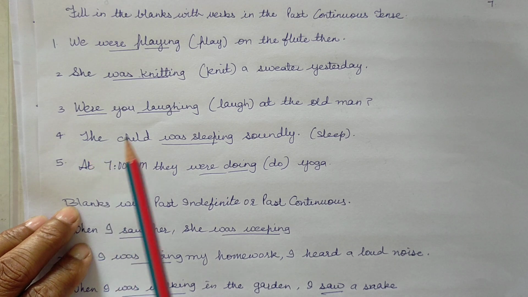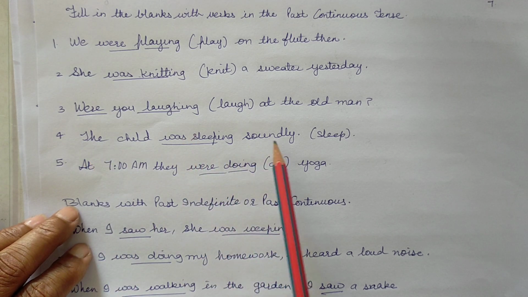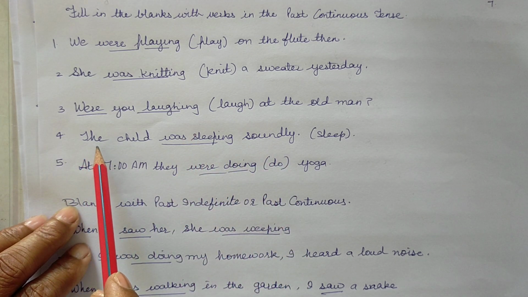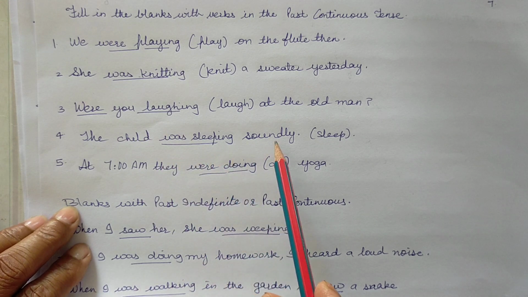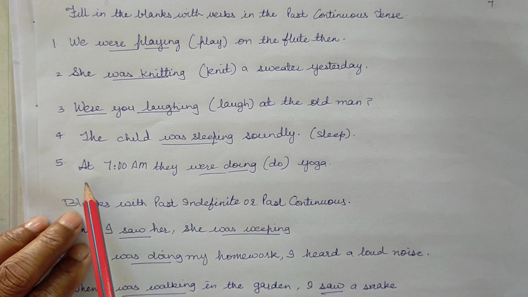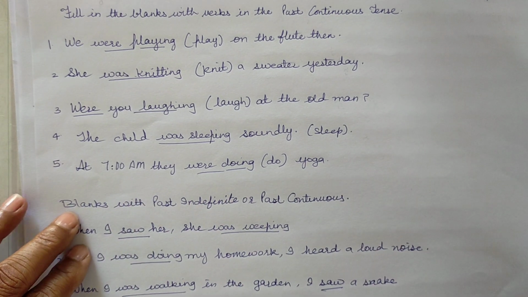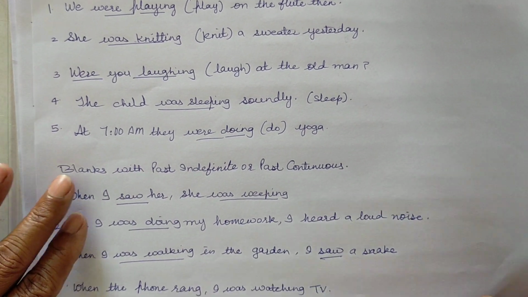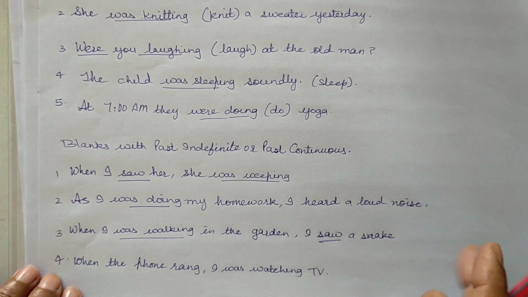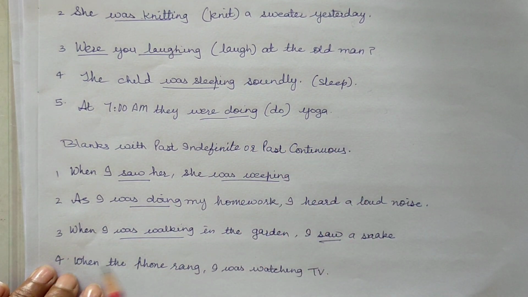The child was sleeping soundly. At 7 a.m. they were doing yoga.